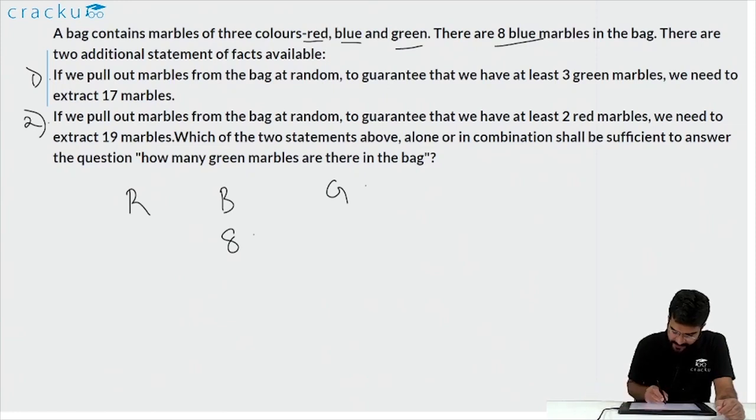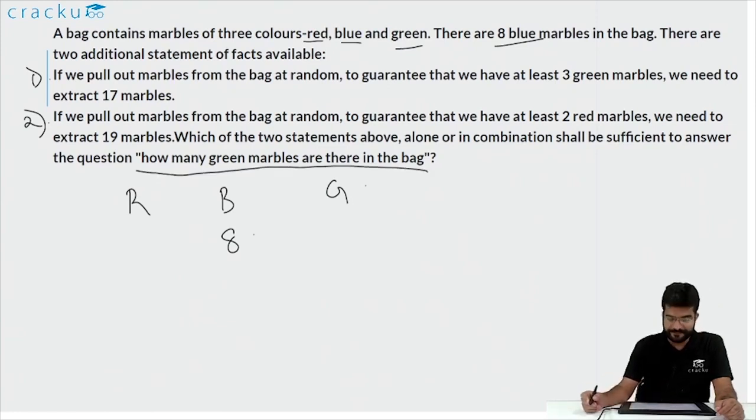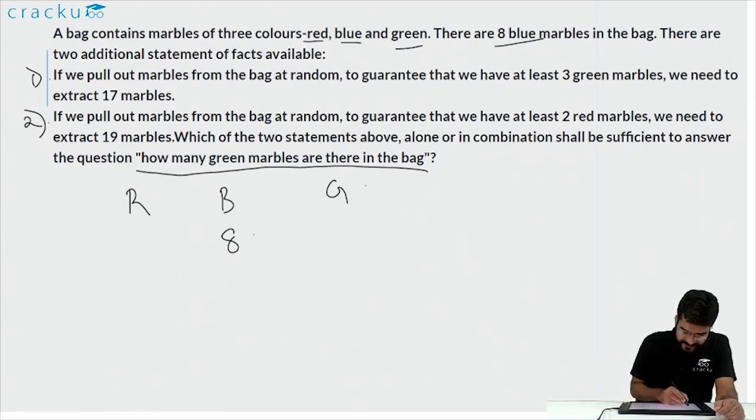We are required to find out which of the 2 statements we need to answer how many green marbles are there in the bag. Now let us look at each of the 2 statements individually. We'll try to figure out if we can find out the number of green marbles in the bag using each of these statements individually. If you are able to find out the answer, then we are done. If you are not able to find out, we'll try to use both the statements together and then try to find out the answer. So let us look at the first statement.